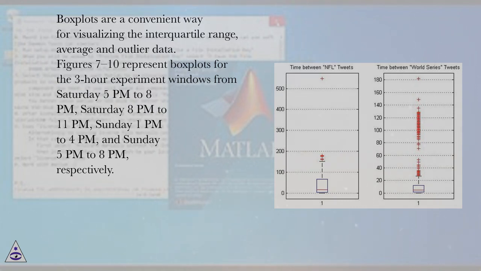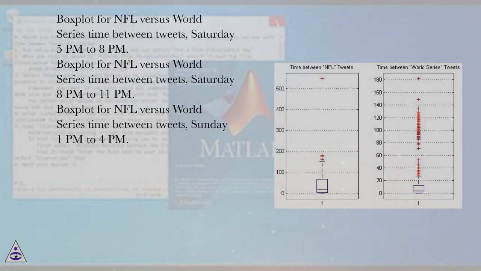Figure 7 to 10 represent box plots for the 3-hour experiment windows from Saturday 5 p.m. to 8 p.m., Saturday 8 p.m. to 11 p.m., Sunday 1 p.m. to 4 p.m., and Sunday 5 p.m. to 8 p.m., respectively.